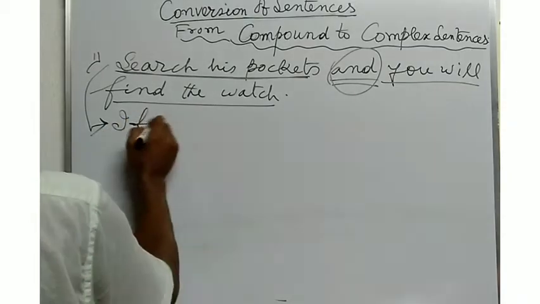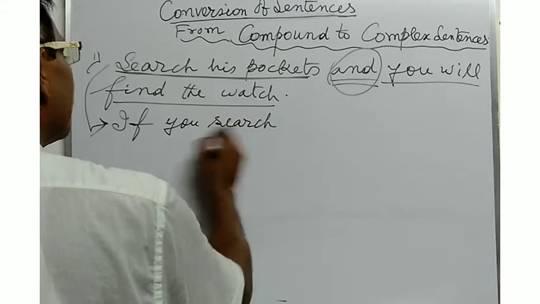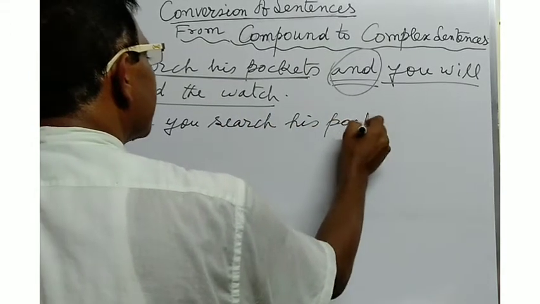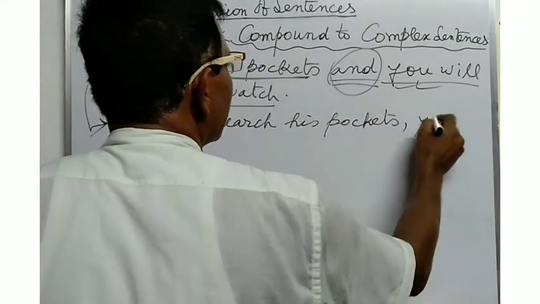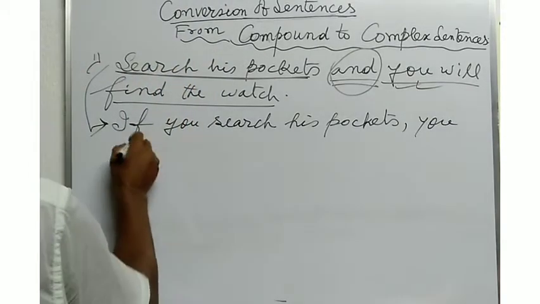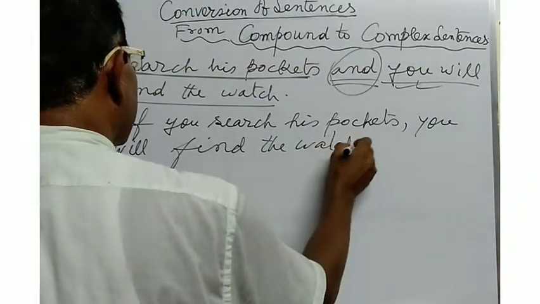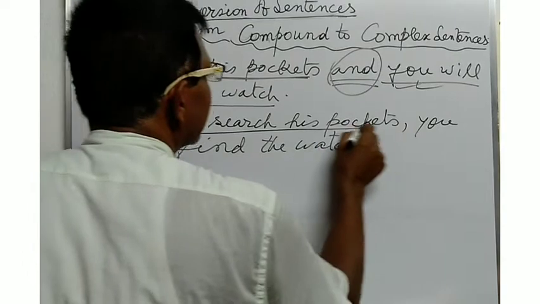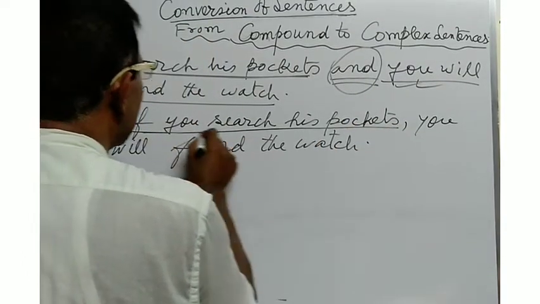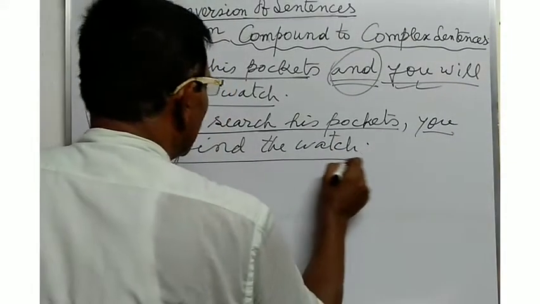If you search his pockets, you will find the watch. In this way, you will have to convert the sentence into a complex one by using the subordinating clause if you search his pockets and writing the main clause you will find the watch.